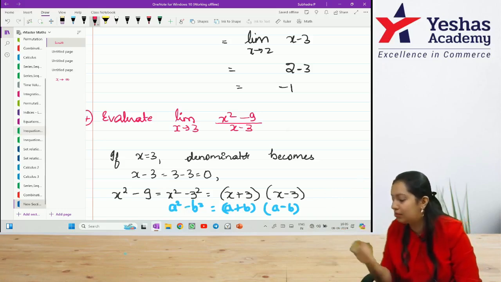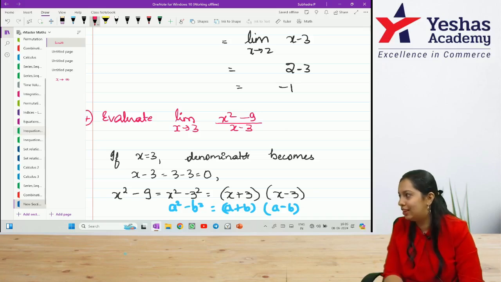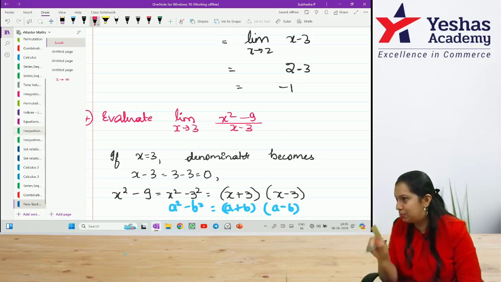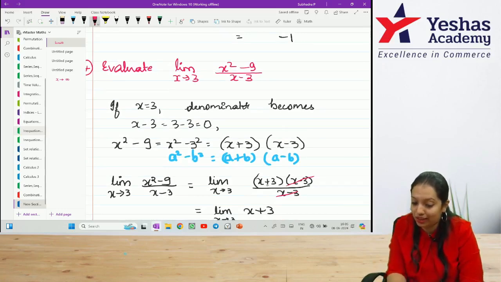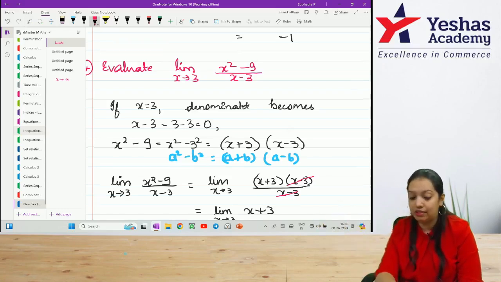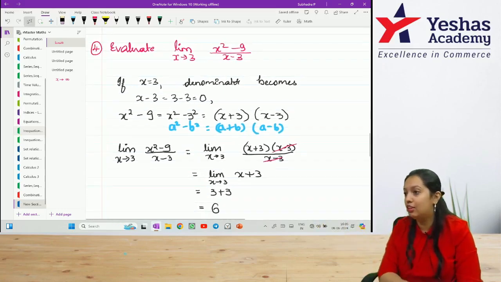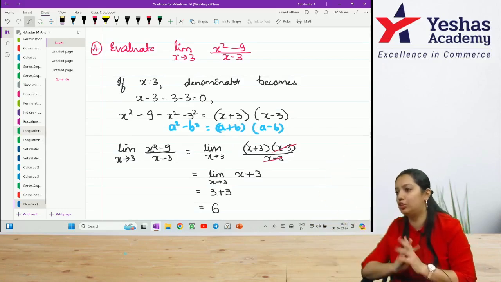What will this become now? a plus b into a minus b. So x plus 3 into x minus 3. When I replace the numerator with x plus 3 into x minus 3, x minus 3 gets cancelled. So now what am I left with? x plus 3, which means 3 plus 3, 6, correct. So if it becomes something divided by 0, only then you will apply the factorization method like this.